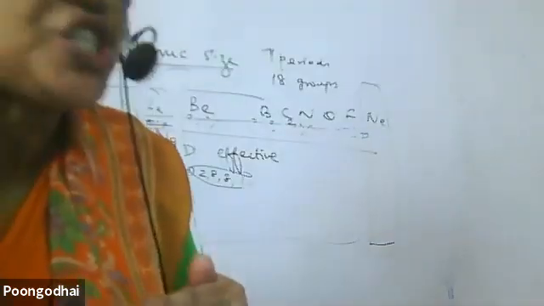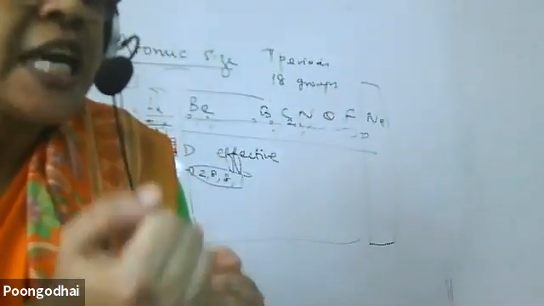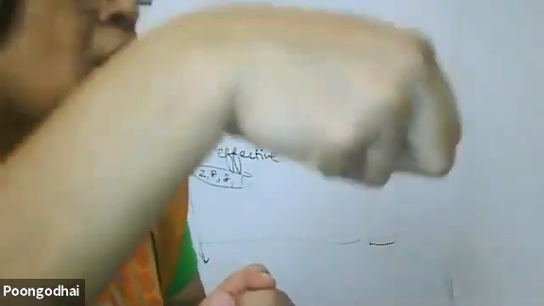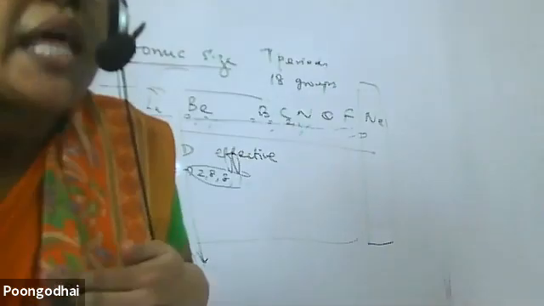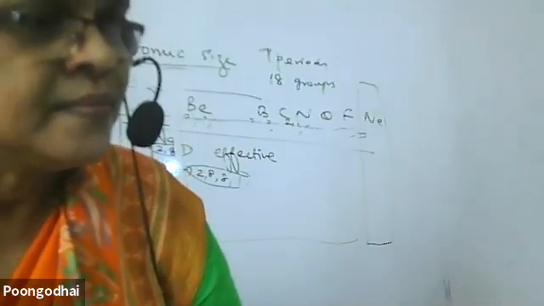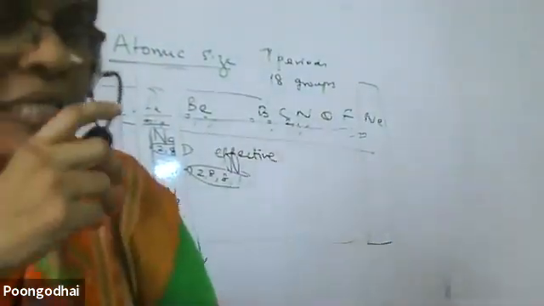So the charge felt on each electron will be the same or different? Different, ma'am. The effective nuclear charge will decrease, ma'am. Near electrons get more attracted, outer electrons less attracted. So the size of the atom increases. That is the reason.